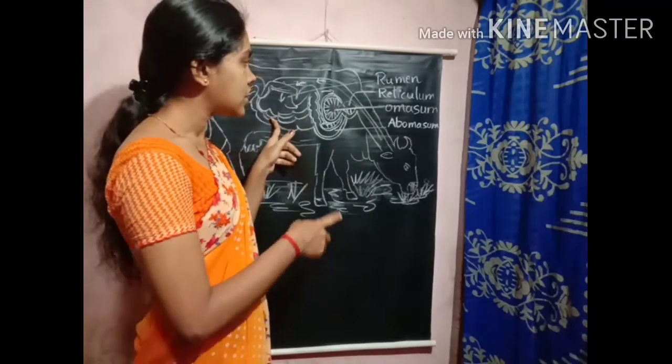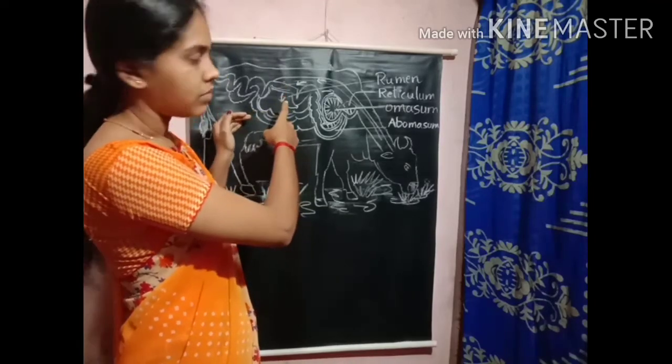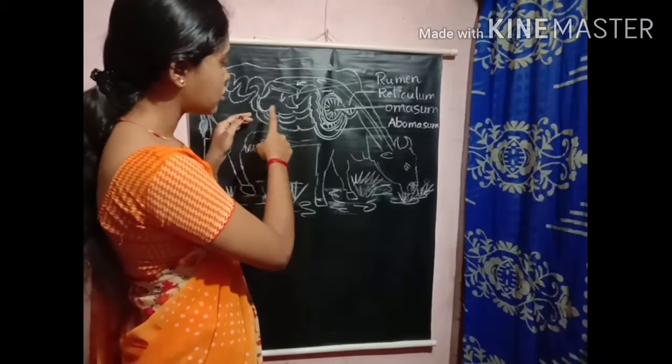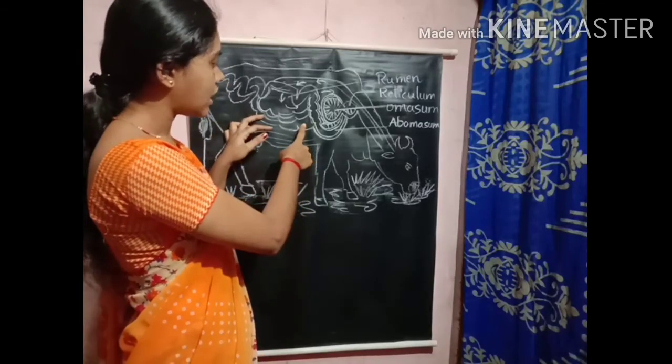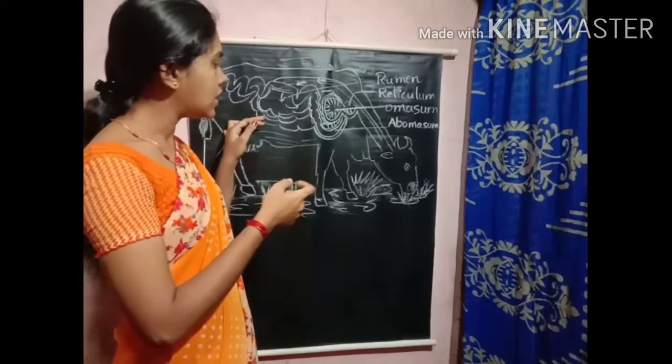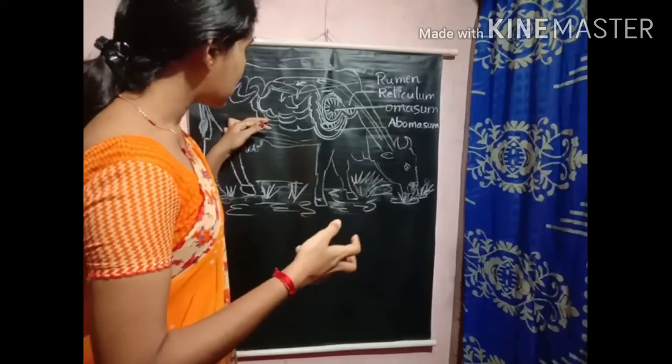In the small intestine, the bile juice and pancreatic juice are emptied, and they make use of the digestive juices released from the small intestine for further digestion.